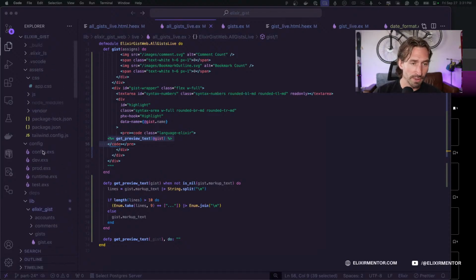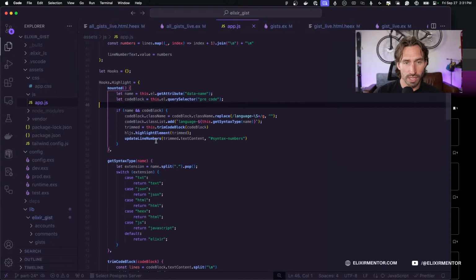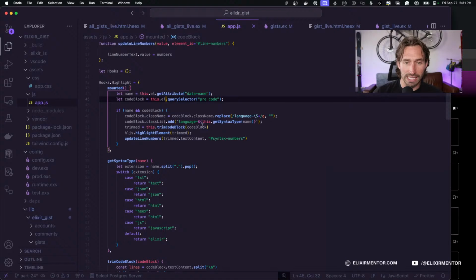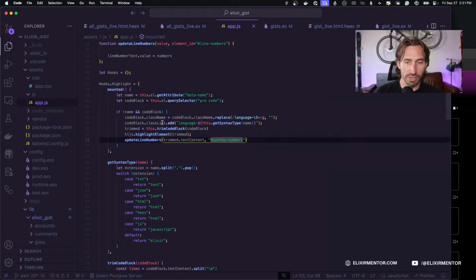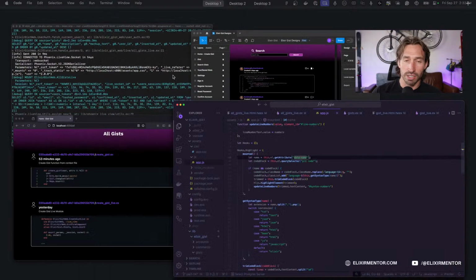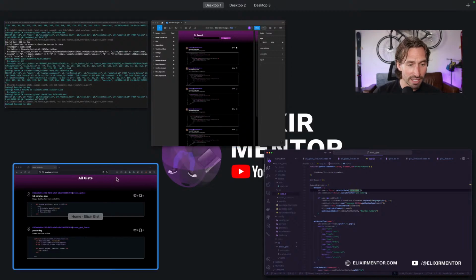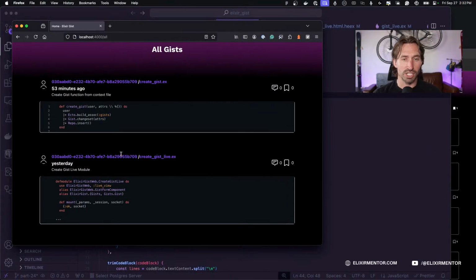And if you remember, we made our JS hook. So we have our highlight hook here, and we're passing in our code block and doing our syntax numbers. So we're going to have to add, like we did with data name here, another attribute, our ID, and then that's how we'll have our syntax numbers customized. But I think we just hit an hour exactly, so this is a good spot to end it.